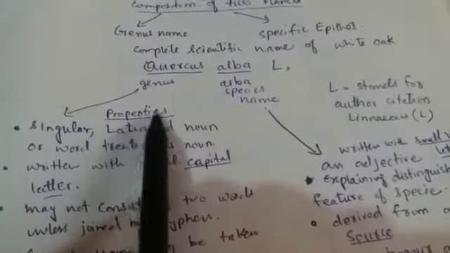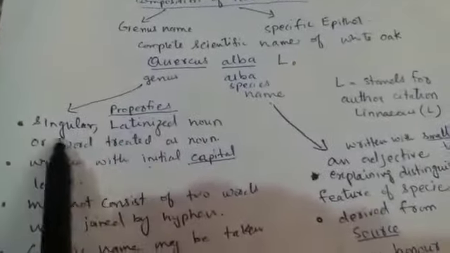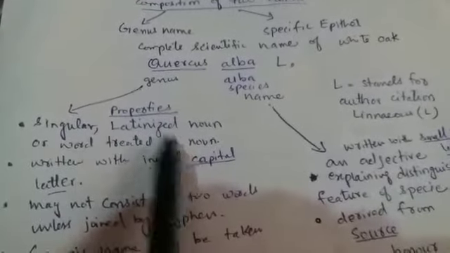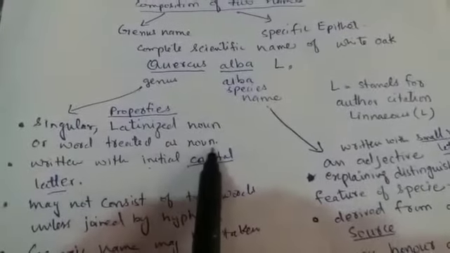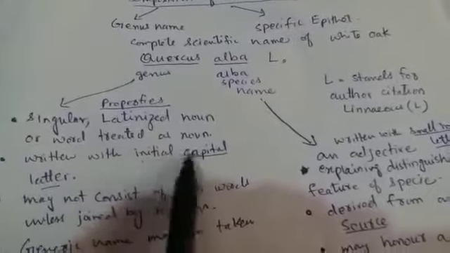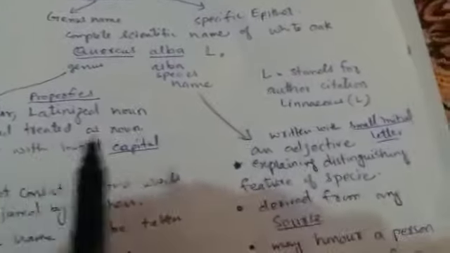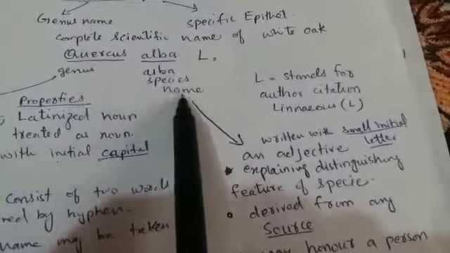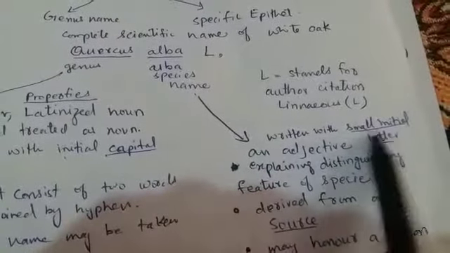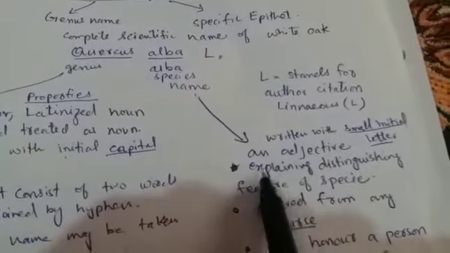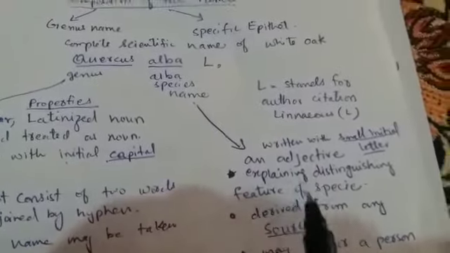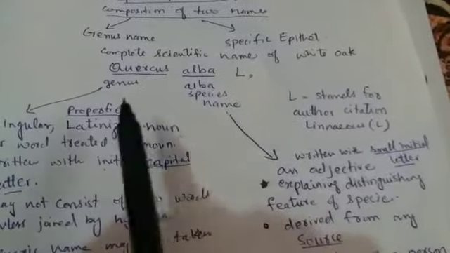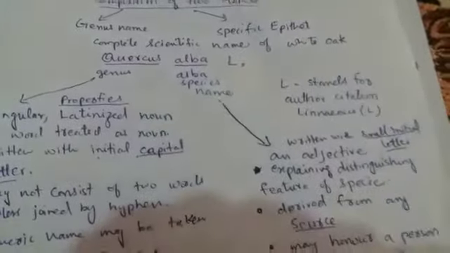It has some properties. The genus name should be a singular, Latinized name, or a word treated as a noun, written with an initial capital letter. Similarly, alba is the species name and is written with a small initial letter. It can be an adjective explaining the distinguishing feature of the species. It is derived from any source. So Quercus alba, and L stands for Linnaeus.